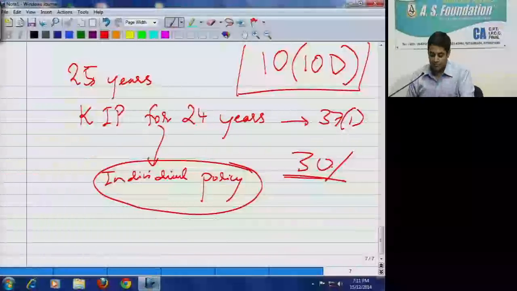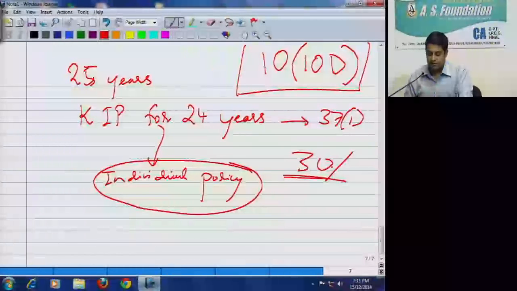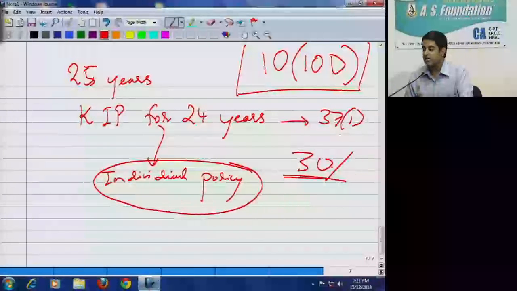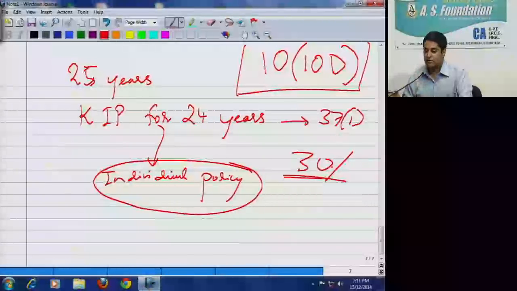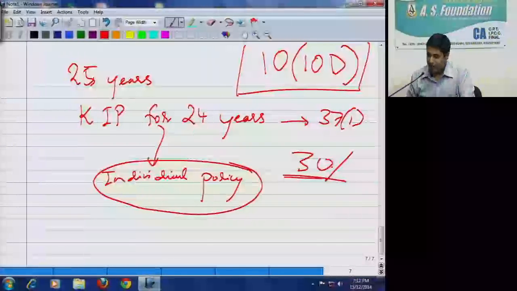Paid means actually paid, means actual payment in cash or by cheque, or incurred according to the method of accounting upon the basis of which profits or gains are computed under the head profits and gains of business and profession. So it also includes accrued: paid as well as incurred means on accrual basis. Now next, that's payment always allowable on cash basis. This is normally asked for 5 marks.